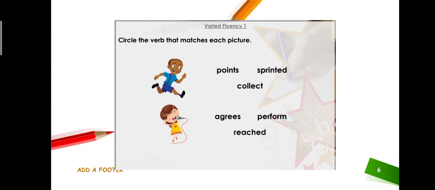In the second picture, a girl is singing, a girl is performing, so you have to identify the verb. In the following options, the most correct answer is perform, so the verb is perform. You have to circle the verb. Try to do it by yourself, so you can easily identify the verbs and register them in your mind.